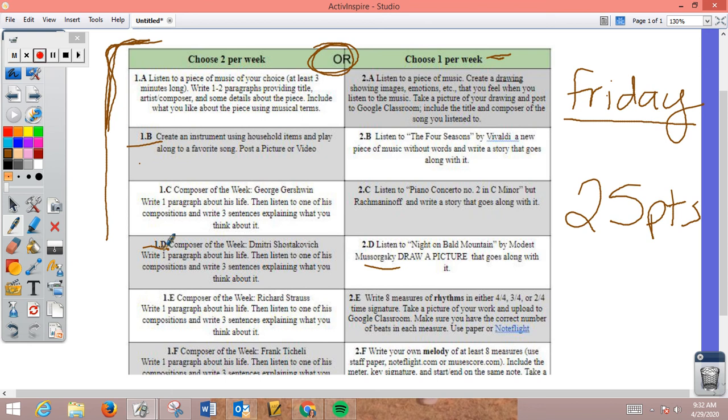Okay, I'll post this. It's not changing. So if you want to plan out which ones you're going to do, great. If you want to do them all in the next week and then just submit them every Friday, you can do that too. I'm giving you a little freedom about how you're going to go about the last 5 or 6 weeks of this course.